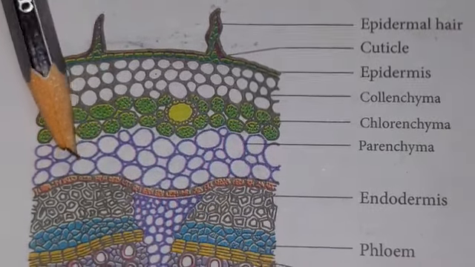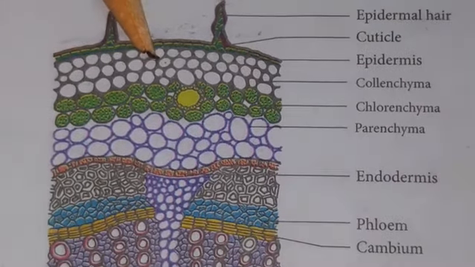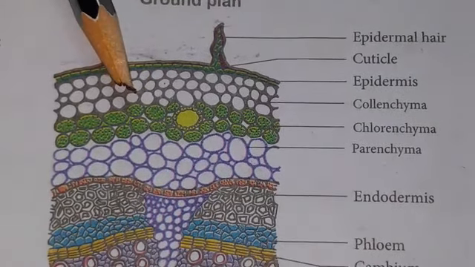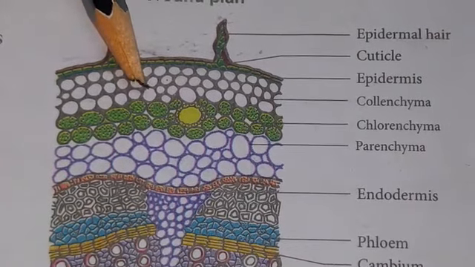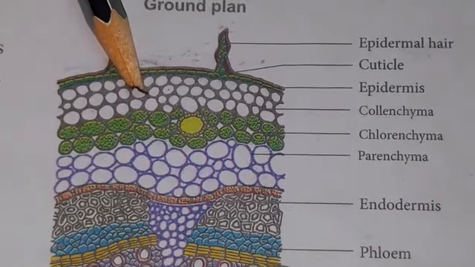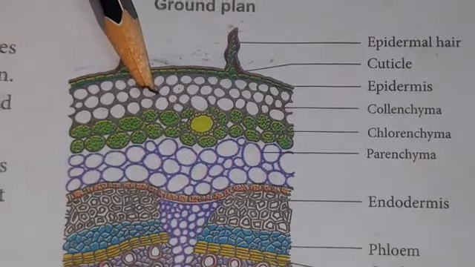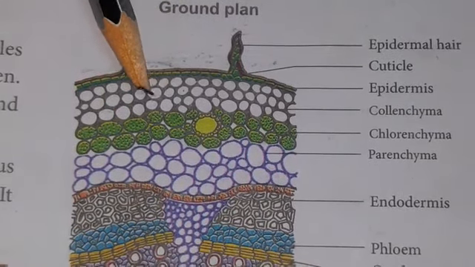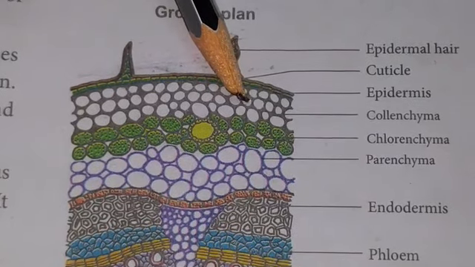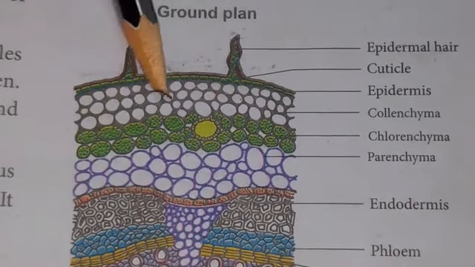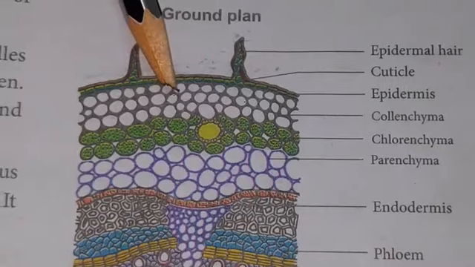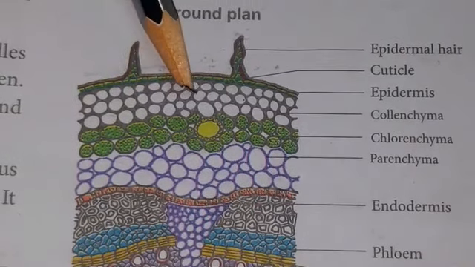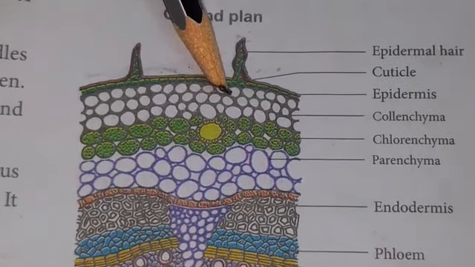The middle part is called the cortex. The cortex consists of three zones. In the dicot stem, the cortex is present below the epidermis and is differentiated into three zones. Below the epidermis, a few layers of collenchymatous tissue, 2 or 3 layers of collenchyma cells, make up the hypodermis.